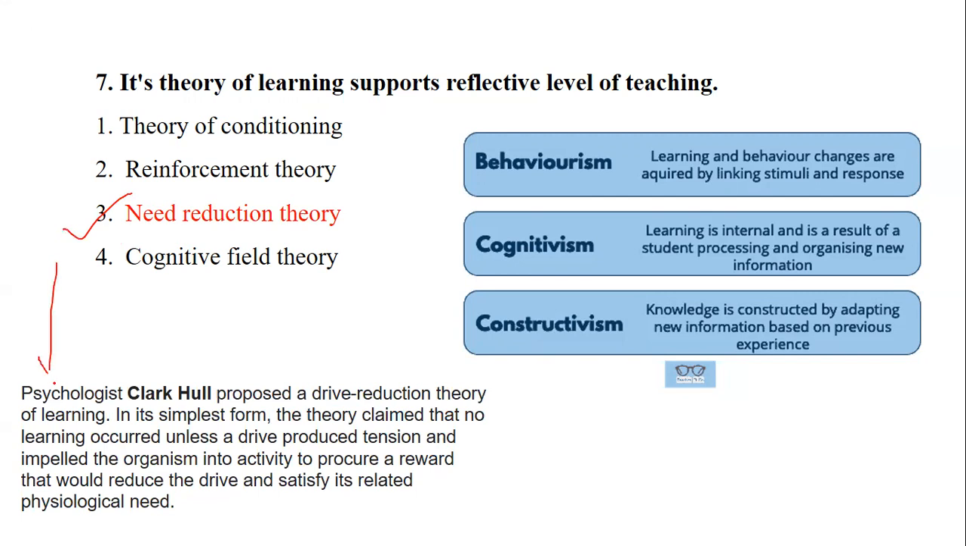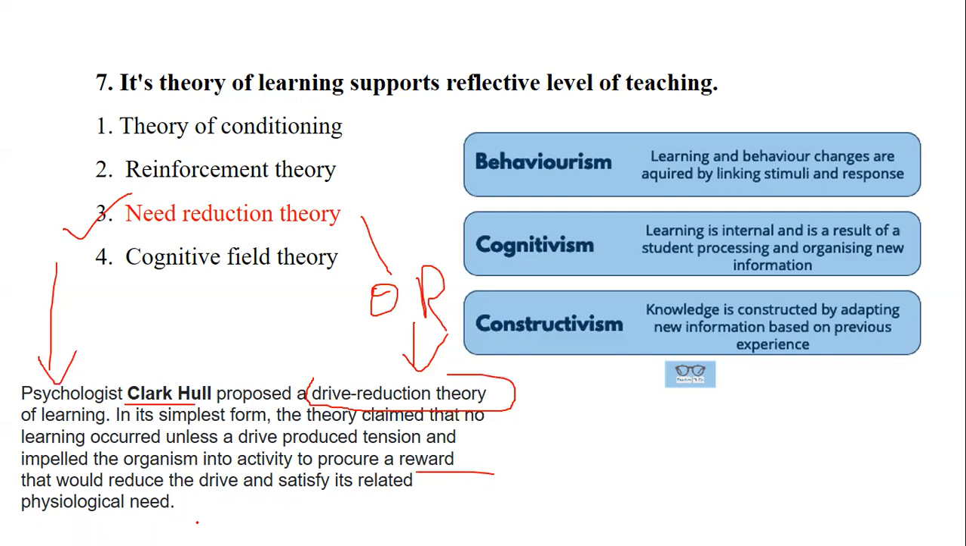So let's understand what this theory is first. This theory is proposed by Clark Hull, who is one of the psychologists. The theory is also called drive reduction theory of learning. In the simplest form, the theory claimed that no learning occurs unless there is a drive. Drive is nothing but a will that produces tension and impels the organism into activity to procure a reward. This reward is nothing but reinforcement that would reduce the drive and satisfy its related psychological need.